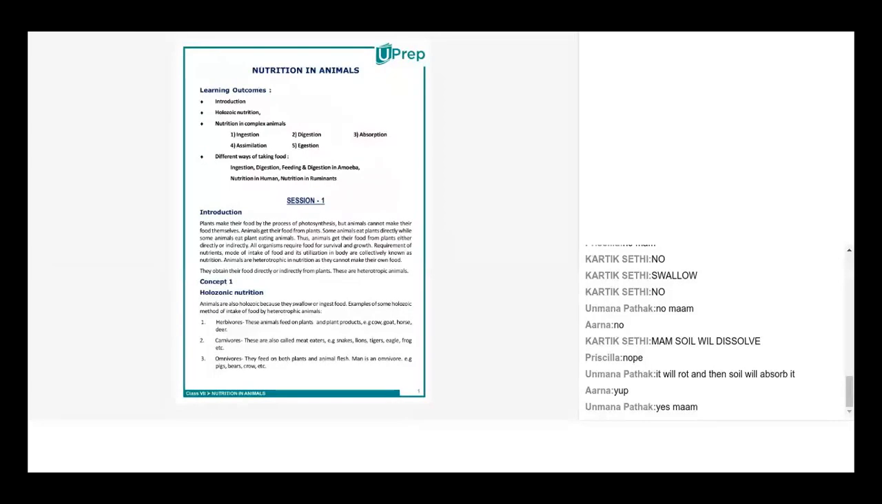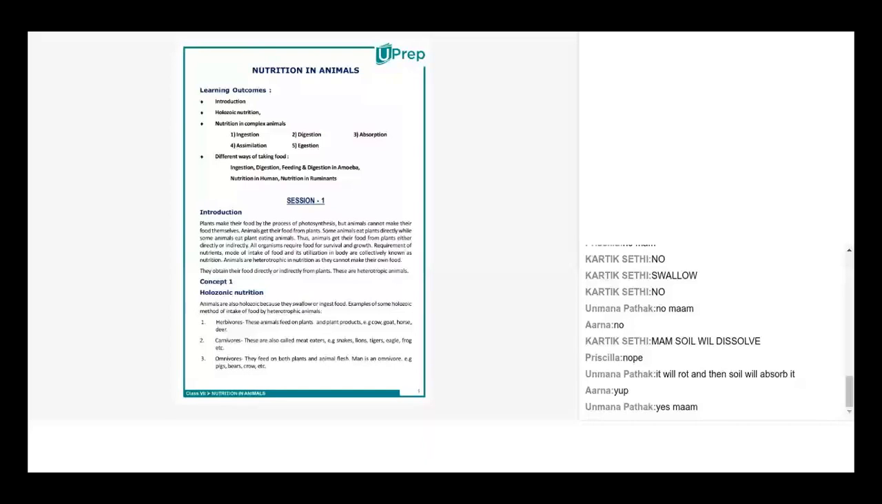Priscilla, can you tell me what is herbivorous nutrition? Ma'am, herbivorous nutrition is where animals can only eat plants and grass. Very good. Can you give a few examples? Ma'am, a cow, a deer, and a sheep.